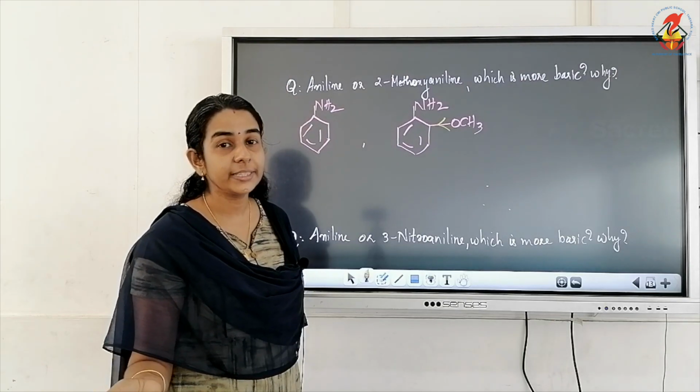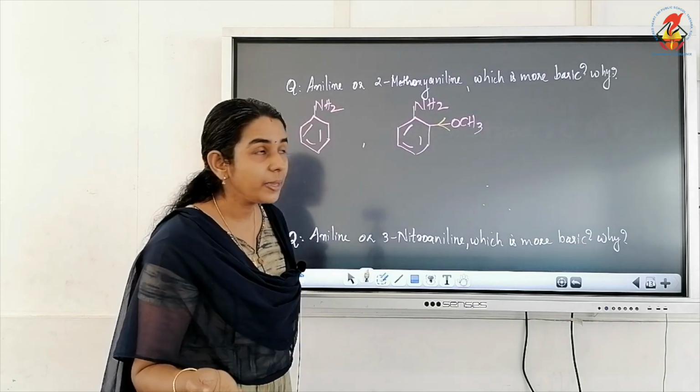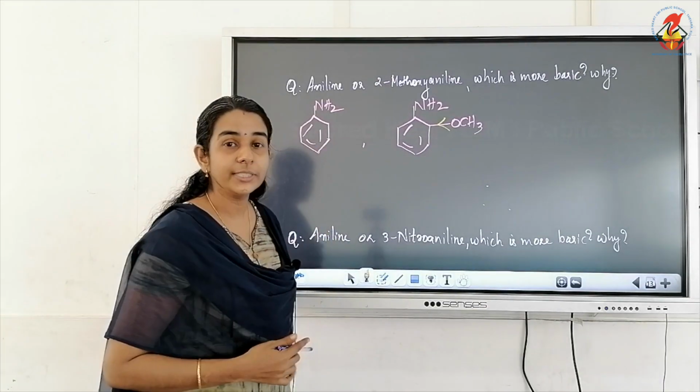So what happens to the basicity? Definitely it will be increasing. So which is more basic here, aniline or methoxyaniline?